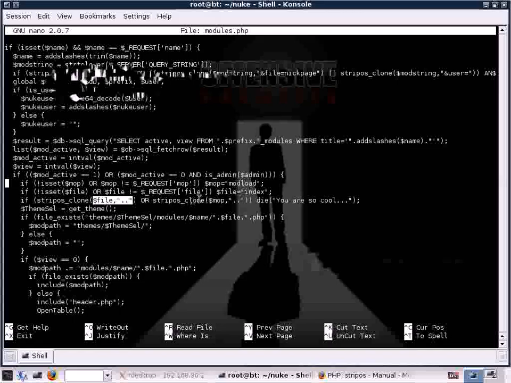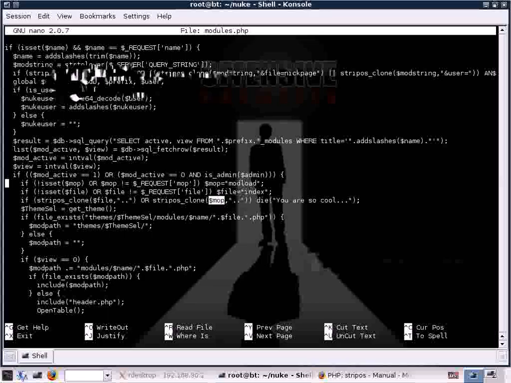The same applies for this parameter. So this is their attempt to prevent directory traversal attacks by using the stripos_clone function to check whether ".." is present in our variables.